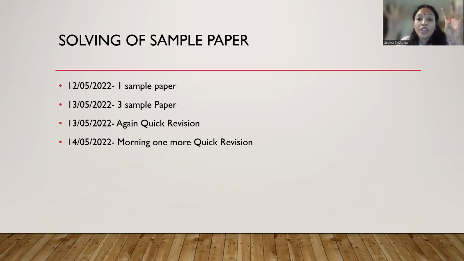So how many sample papers we have solved? 4. Okay, but easily if you plan better way, you can solve 5 sample papers. So once you have solved 5 sample papers, whichever topic you're not able to do properly, revisit those topics, revisit my YouTube channel, and make sure that you learn those topics. And again, write it once, because those topics, maybe you're weak in it. That's the reason you're not able to give your 100%. By 7 o'clock, you should solve all the 4 to 5 sample papers.